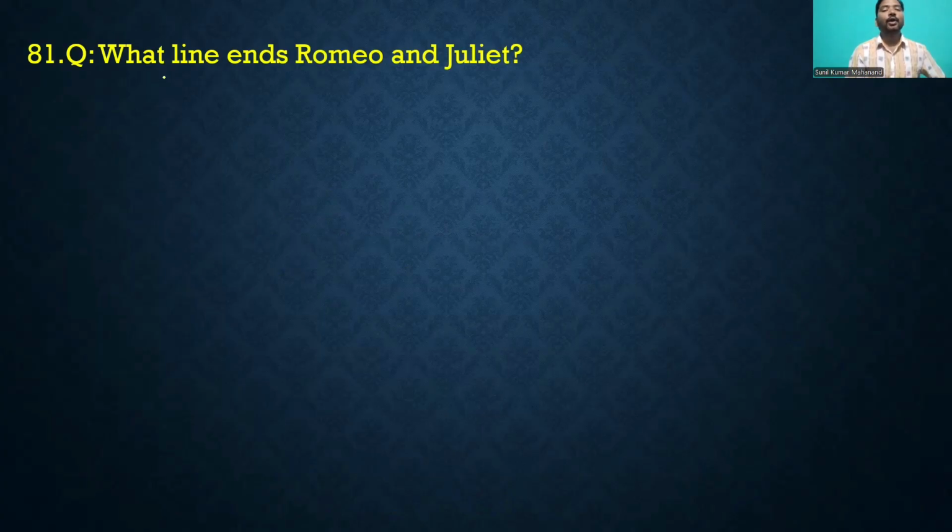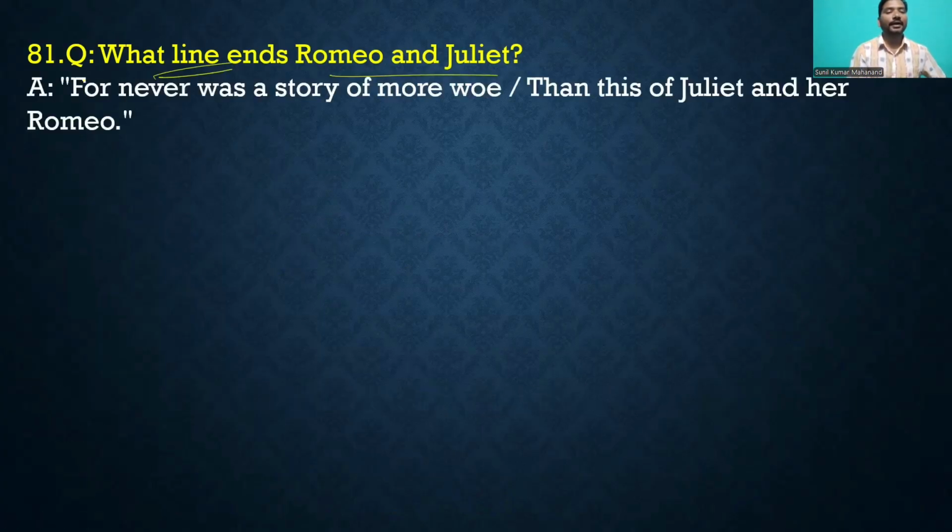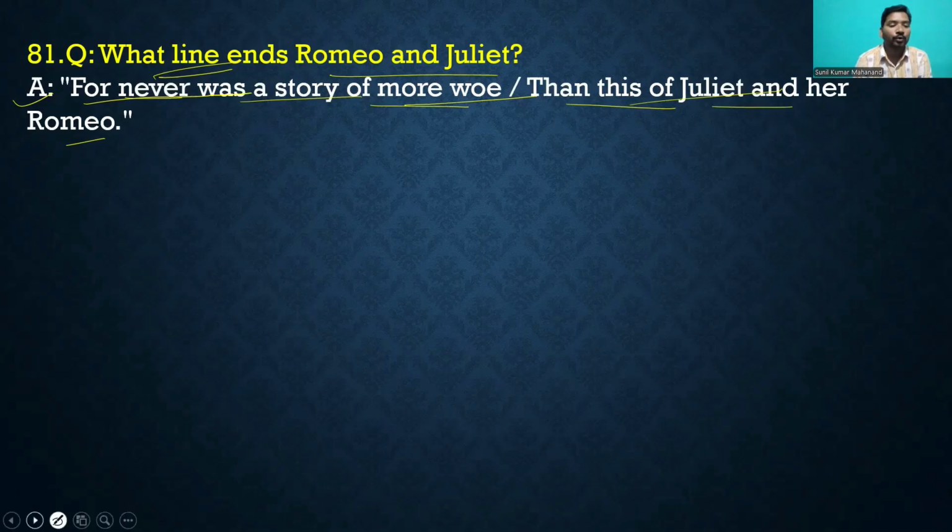What line ends Romeo and Juliet? Which line ends Romeo and Juliet, right? Okay, this line: for never was a story of more woe than this of Juliet and her Romeo. This is the line ending Romeo and Juliet, right? Once more again repeat: for never was a story of more woe than this of Juliet and her Romeo.